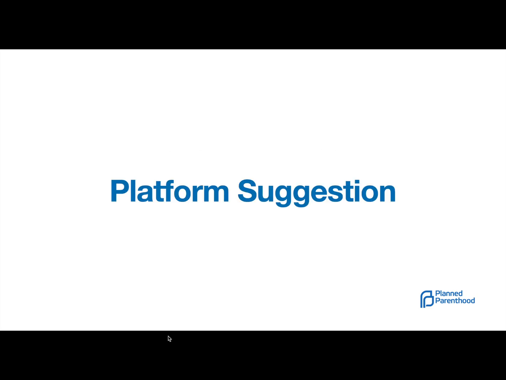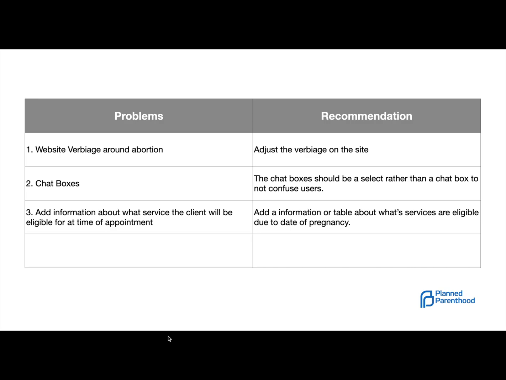And that leads us into some suggestions. There are about 2 main suggestions that I want to cover here around the first task. So let's dive in. With the first task, these are some things that I noticed that should be adjusted right away. And that's website verbiage around abortion. We need to adjust the site's verbiage. Also, there are chat boxes where there should be items to be selected. And so the chat boxes really confused a lot of the users.